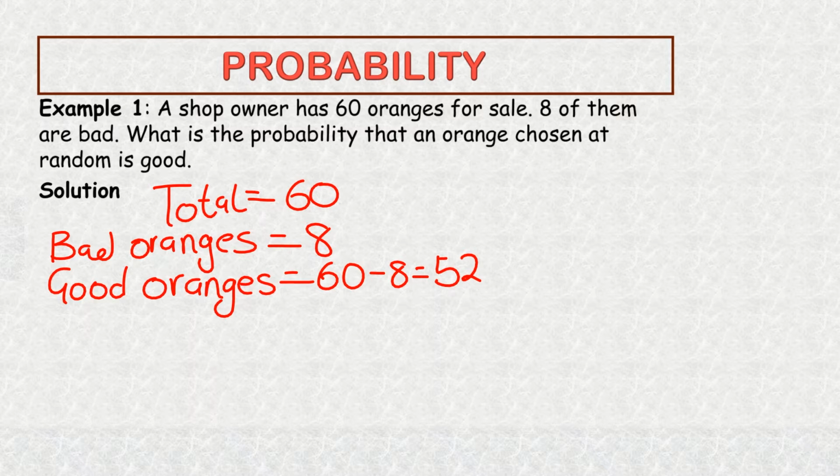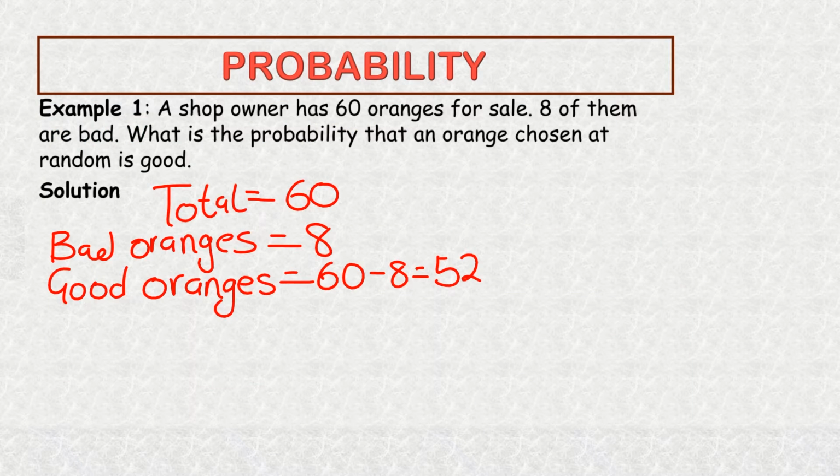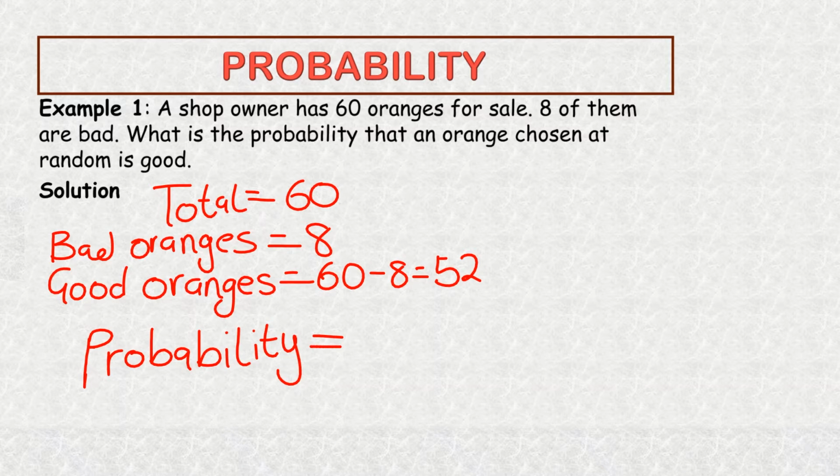To find the probability that an orange chosen at random is good, we go back to our formula, which is probability of an event is equal to number of favorable outcomes over number of possible outcomes. Substituting our values into the formula, the probability of getting a good orange is number of favorable outcomes, which is the total number of good oranges, 52, all over number of possible outcomes, which is the total number of oranges, 60.